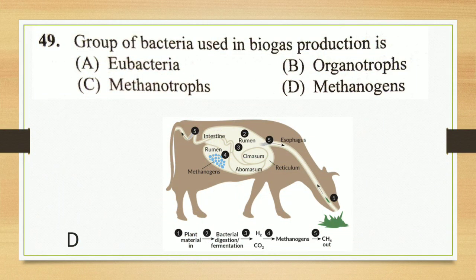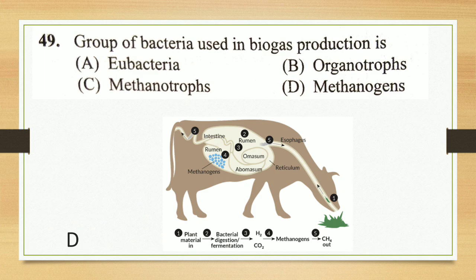Next question. Group of bacteria used in biogas production is: eubacteria, organotrope, methanotrope, methanogens. Answer is methanogens. Rumen of the cattle you can see there. Eubacteria, as we learned in the previous year, is called true bacteria.